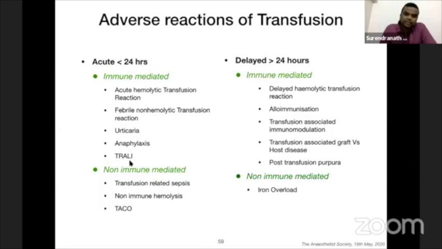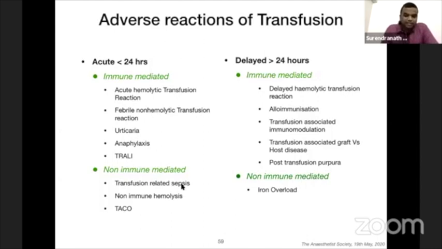TRALI is again an immune-mediated adverse reaction which can occur within 6 hours of transfusion. It is a non-cardiogenic pulmonary edema. And non-immune mediated is transfusion-related sepsis, mainly seen with platelet transfusion. So look for any bacterial presence in the blood and the platelet which you have transfused.